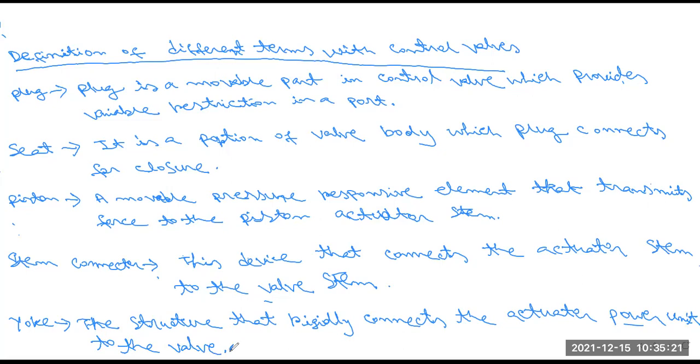So what is yoke? This is basically a structure that rigidly connects the actuator power unit to the valve. Okay, so these are the different accessories or different terms associated with control valves. Number 1 is plug, number 2 is seat, number 3 is piston, number 4 is stem connector, and another one is the yoke also. Okay, is this clear to all of you?